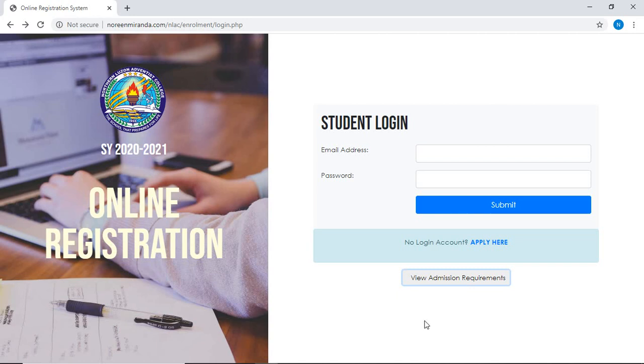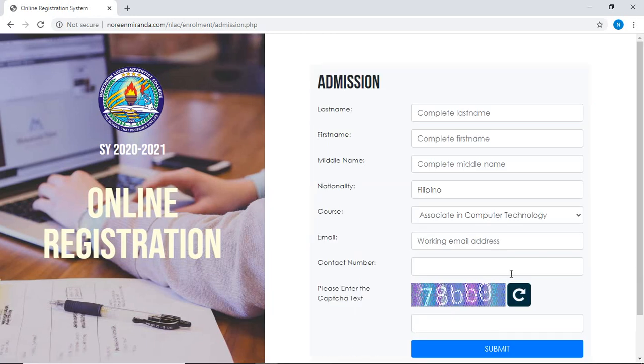To do that, we click the Apply Here link. And then you are required to enter necessary information for your admission. Like last name, let's say Perez. First name, for example, Maria. And then middle name. If you don't have a middle name, you may leave this blank.